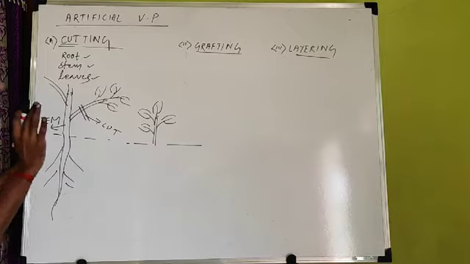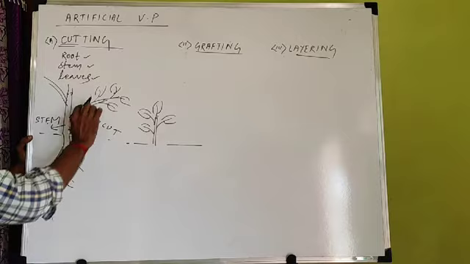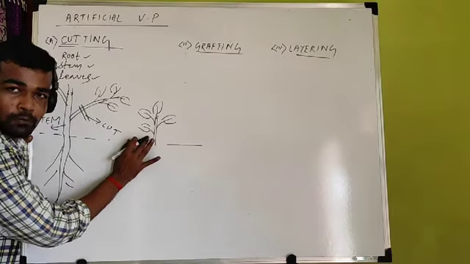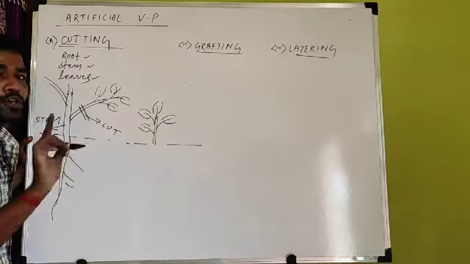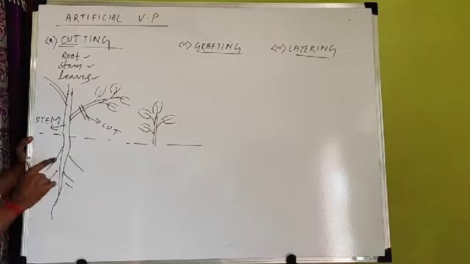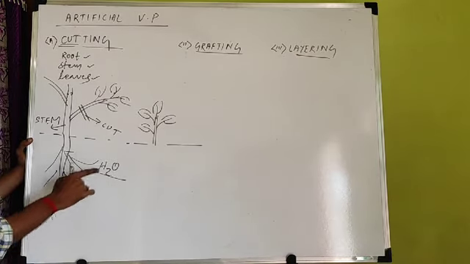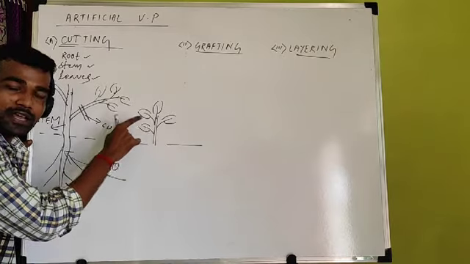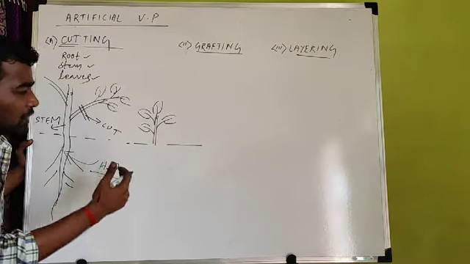But it is not so easy. What happens? In this plant, we have separated the stem, but this cut portion does not have any root. ये cut portion के पास अभी root नहीं है, and a root is the main organ for absorption of what? Water. Water is absorbed by root, but this part, what we have cut, that part not having root, so that's why it may die in the near future.